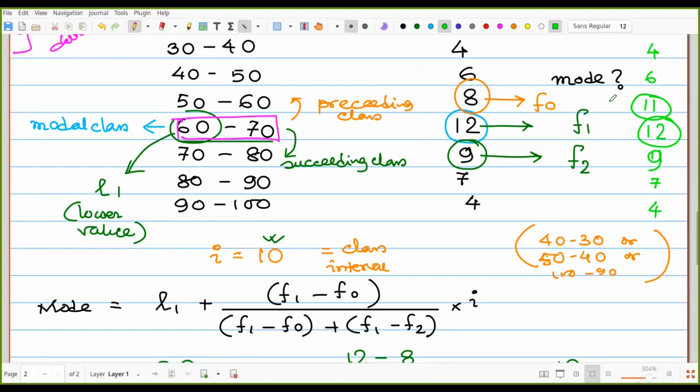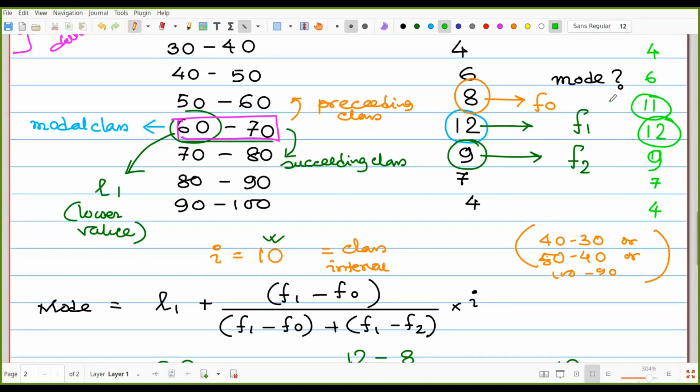Now according to the survey, if that is real life, that is not according to the theory. In real life, it may happen that the results are going on and the survey is not right. So which one may be the modal class? According to the theory, 12 is the maximum frequency, hence 60 to 70 is the modal class.